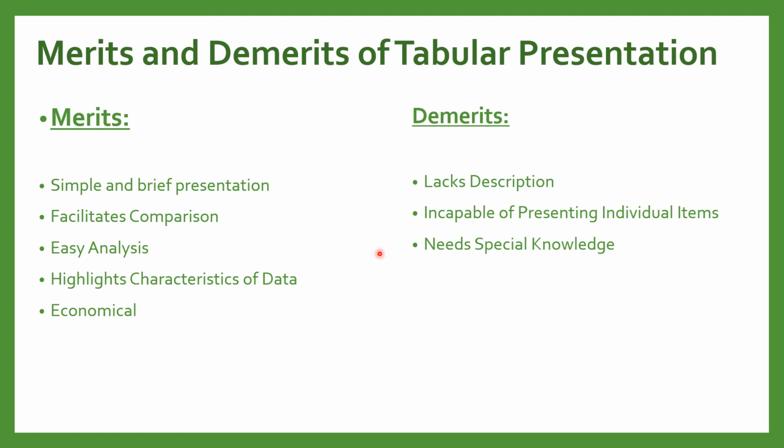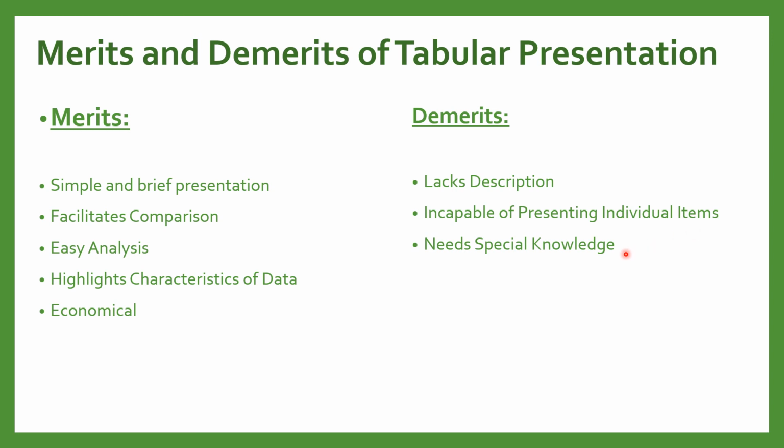Coming to the next one, that is demerits. The demerits of tabular presentation are: it lacks description. The table represents only facts and attributes, and it ignores the qualitative aspects of facts. The next one is that it is incapable of presenting individual items. As we know, it does not present individual items, it presents only aggregate data.